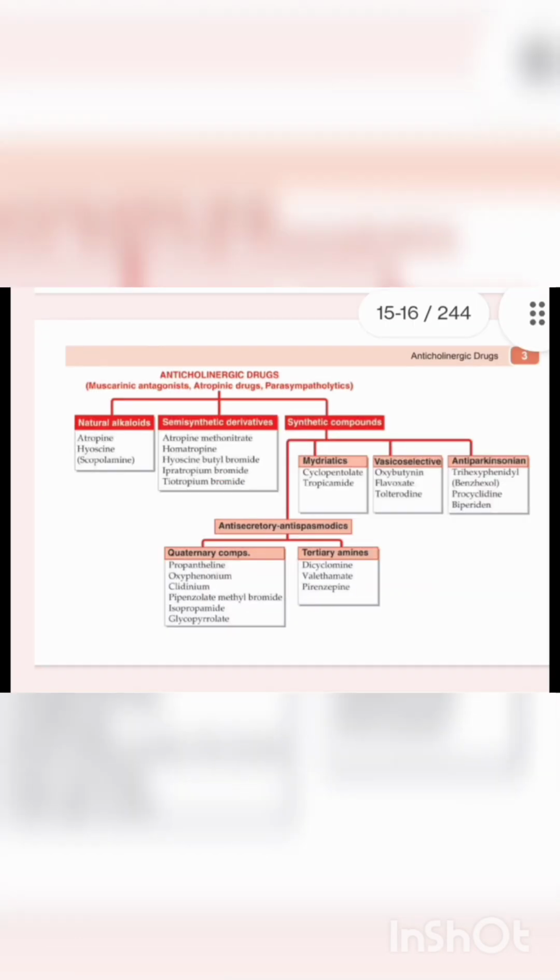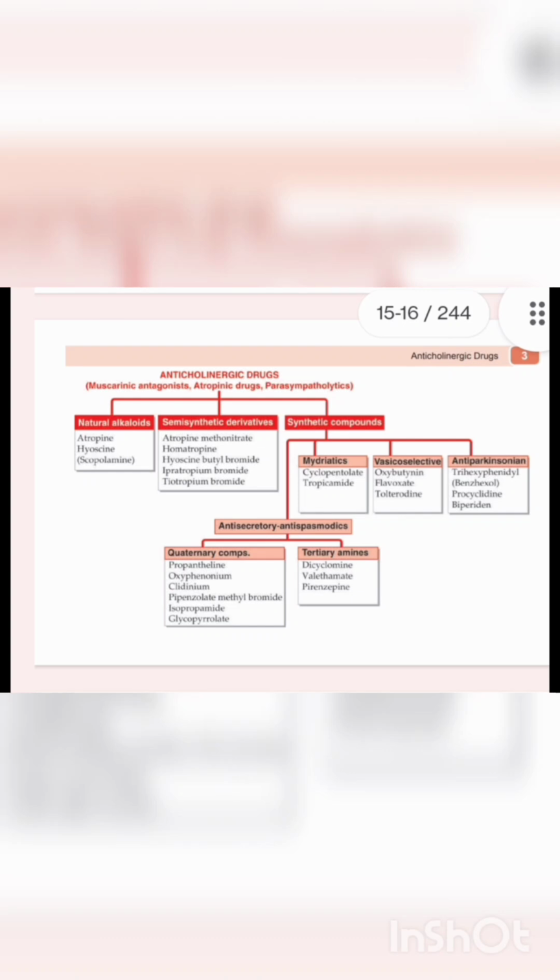The next one is our anticholinergic drugs. Anticholinergic drugs, we also call muscarinic antagonists or atropinic drugs or parasympatholytic drugs. Anticholinergic drugs are divided into three main classes, that is natural alkaloids, semi-synthetic derivatives and synthetic compounds. Natural alkaloids involve atropine and hyoscine. Hyoscine is also called scopolamine, while the semi-synthetic derivatives are atropine methonitrate, homatropine, hyoscine butylbromide, ipratropium bromide and